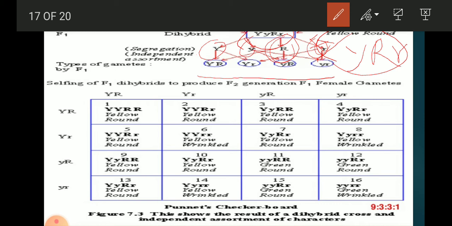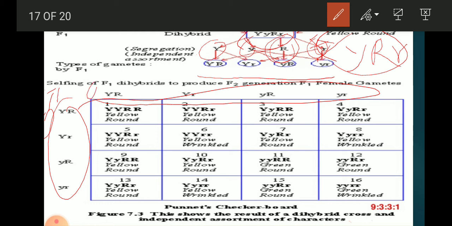Now we will take these 4 combinations for male and 4 combinations for female. Male and female will be up, or you can change it, add female on the side and male gametes up. So when we cross them, capital Y and capital R, we have to multiply. This is a checkerboard or Punnett square.